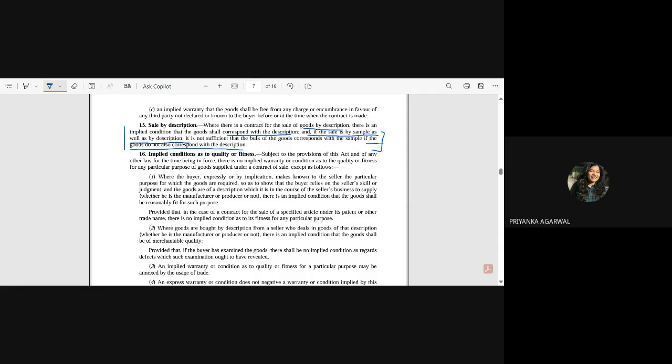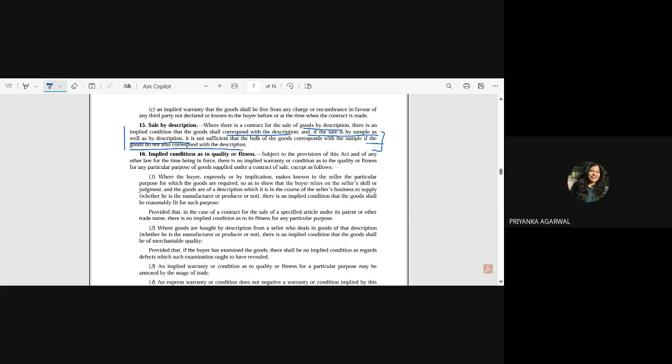No, see, there are two things happening here. Suppose the seller has, you have specified a particular description that you want, a 5 width steel plate. The seller has also shown you certain samples, and the plates might be of different designs.